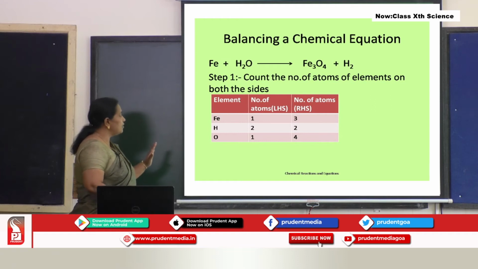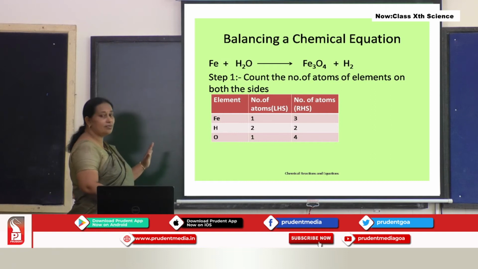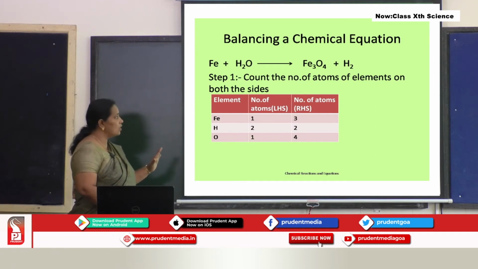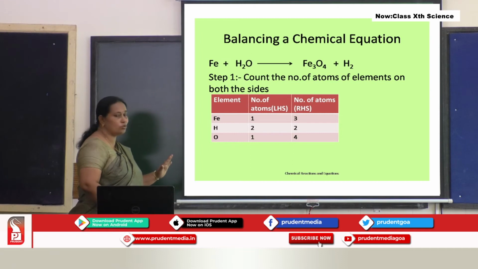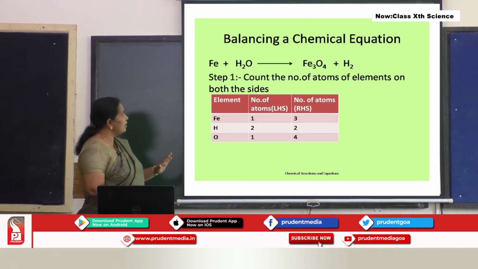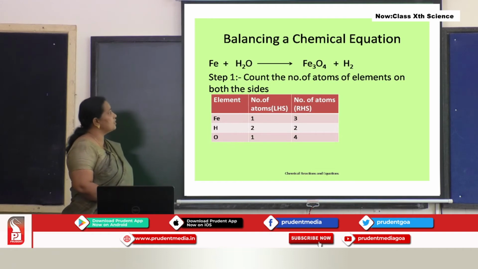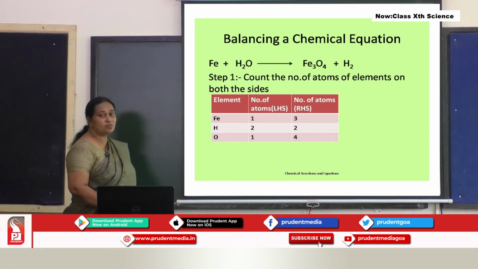Next element is hydrogen. How many hydrogen atoms in the left hand side? 2. And in the right hand side also 2. The next element is oxygen. How many atoms of oxygen in the reactant side? 1. And here in the product there are 4 atoms of oxygen.